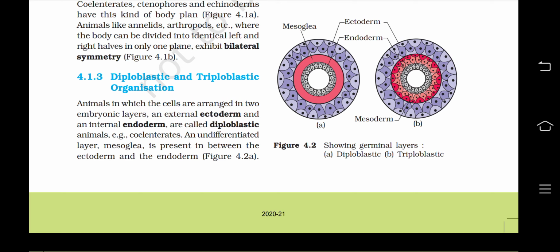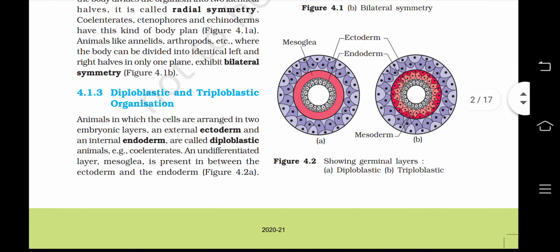Animals in which cells are arranged in two embryonic layers, an external ectoderm and internal endoderm, are called diploblastic animals. Examples: coelenterates. An undifferentiated layer, mesoglea, is present in between the ectoderm and endoderm. Figure 4.2a is a diploblastic type, in which there is an external layer which is ectoderm, then comes the mesoglea, which is an undifferentiated layer, then comes the endoderm inside it.